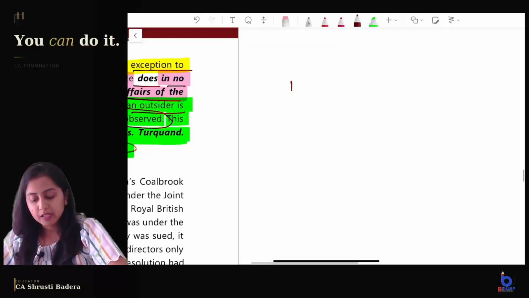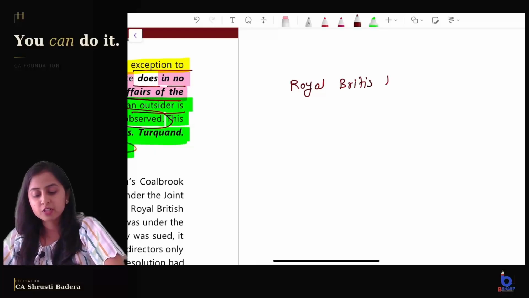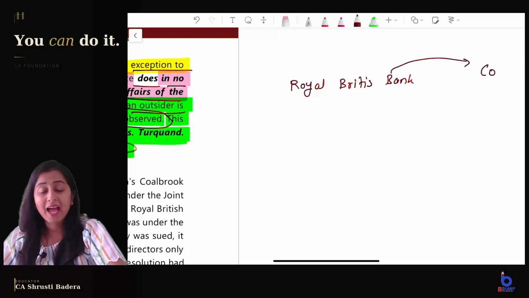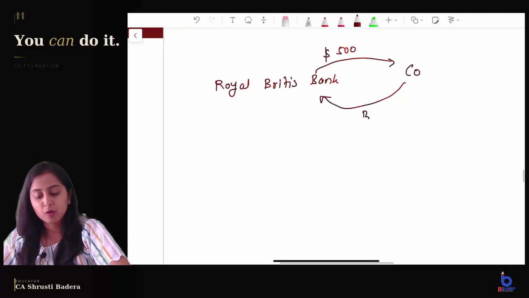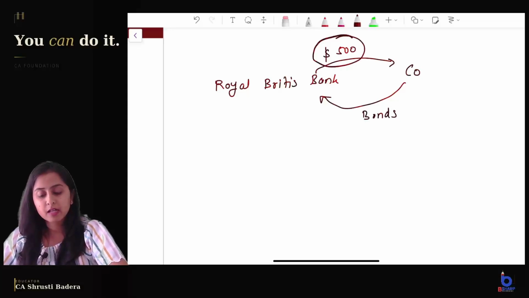There was this company who wanted a loan from Royal British Bank. Now the bank gave this loan to the company of, say, $500 for now, and the company issued bonds. What does bonds mean? That the $500 will be returned after so and so period, that will be mentioned in this bond, right? So in short, the bank has given a loan to the company and the company has issued a bond.